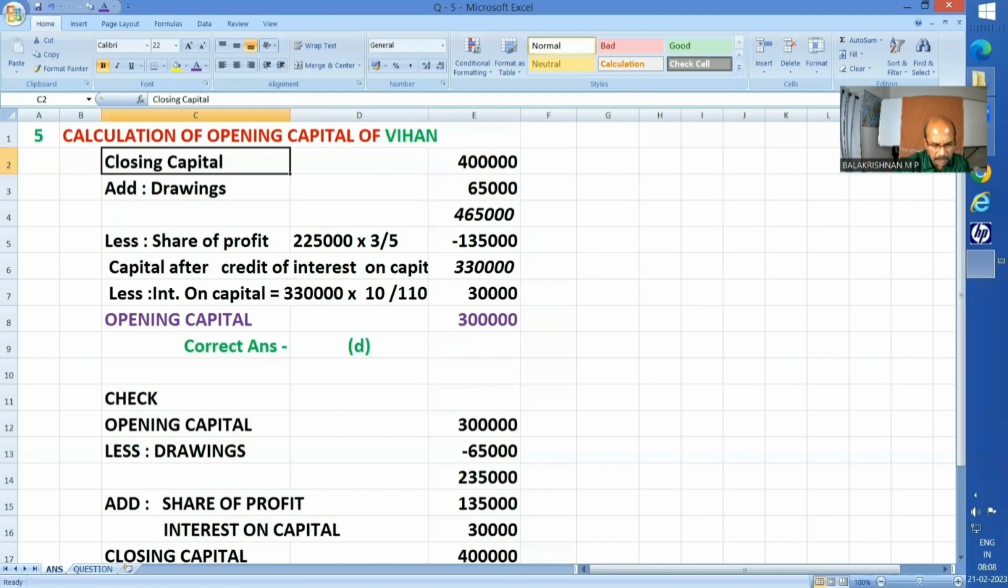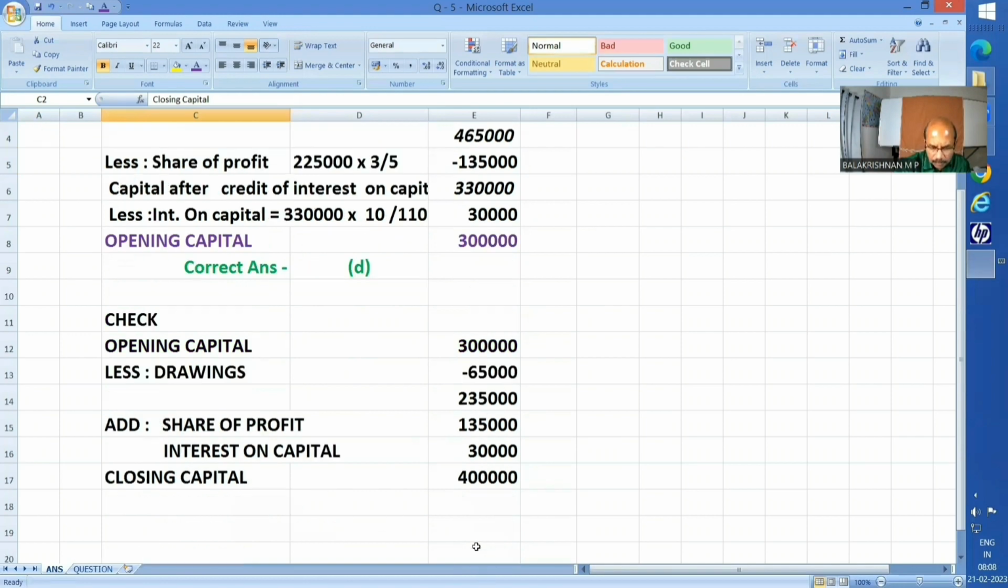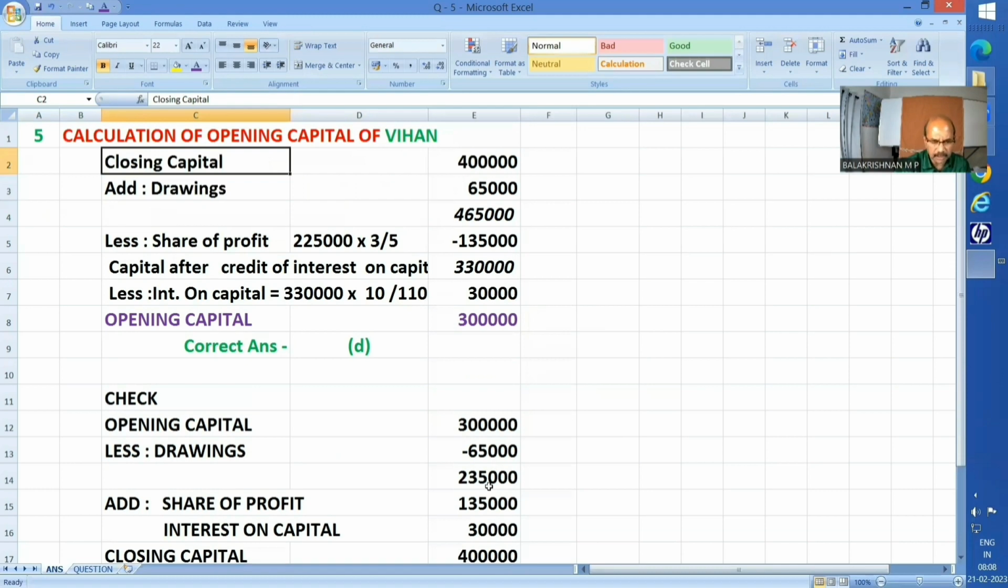Okay, a little more explanation. We can check it back. Let us base on this correct answer of 3 lakhs. Drawings, we reduced 2,35,000 now. And share of profit, that 1,35,000 we added. And interest on capital also similarly we added. We have got the closing capital of 4 lakhs. So perfect answer. Thank you.